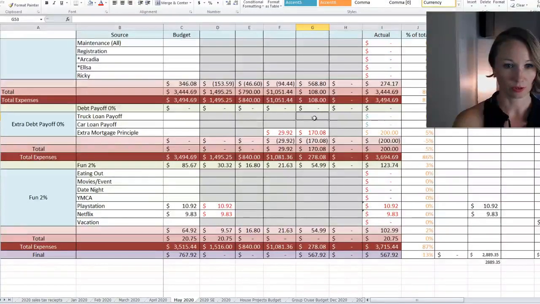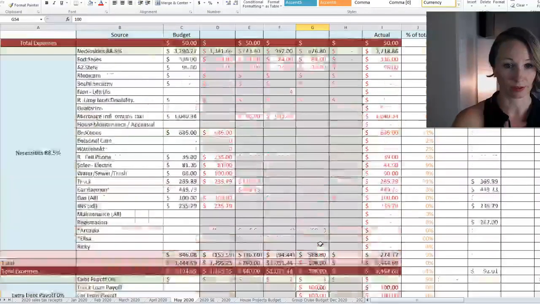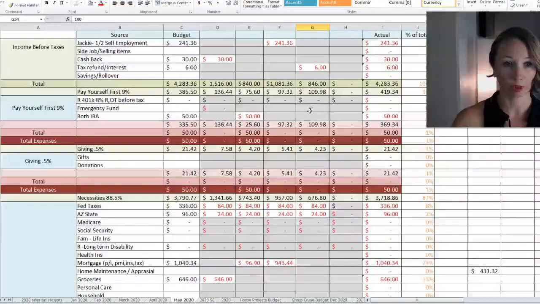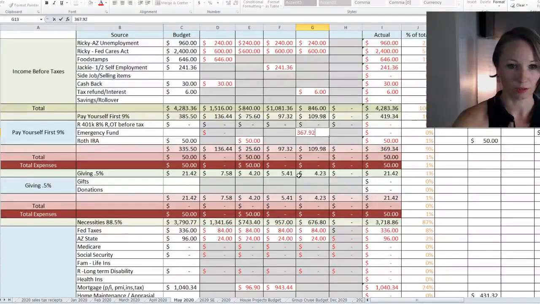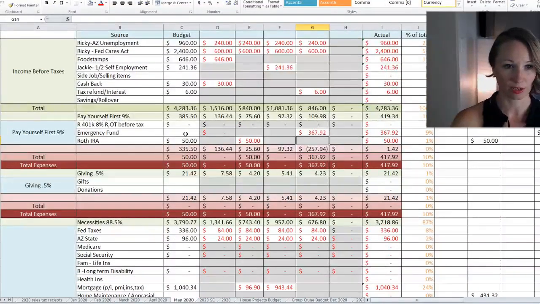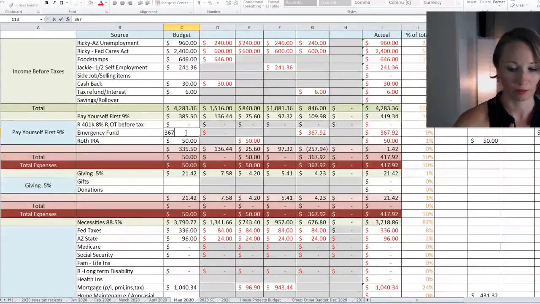And then what's left here is going to go into savings. We already have enough in our emergency fund for a couple of months, but we want to make sure we're still putting some in there just to be on the safe side. So now I can come back here and put that in.